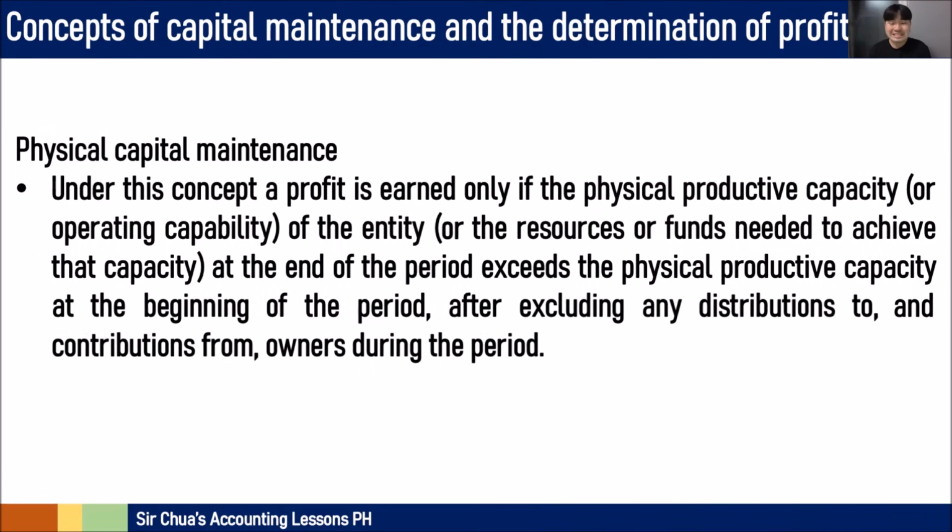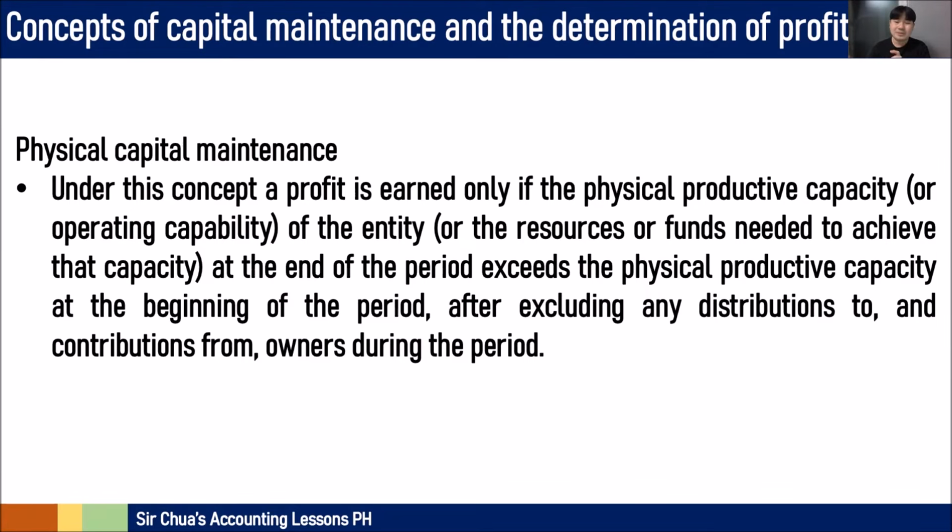Now, when we say physical capital maintenance, profit is earned if the physical productive capacity of an entity, or basically the resources or funds needed to achieve that capacity at the end of the period, exceeds the physical productive capacity at the beginning of the period, after excluding any distributions and contributions to owners for the period.